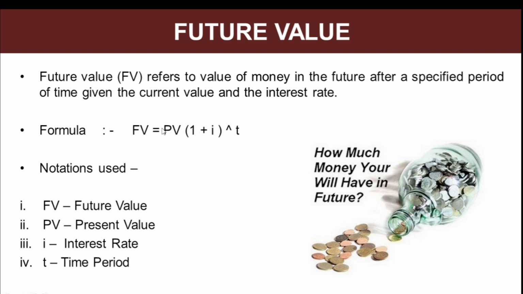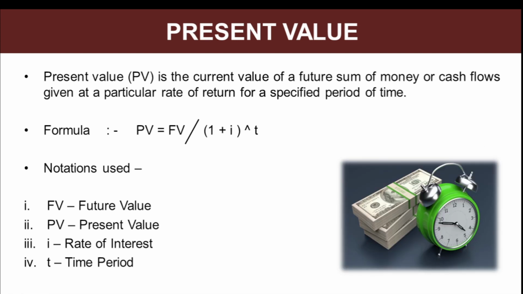So you are trying to figure out the present value of money that you are investing, and your future value, you have that estimate of 15 lakh rupees, is what you require. Okay, so this is how you can calculate the present value and the future value, and I think this would be simpler to understand with examples. So let me show you an example and you will understand this concept.